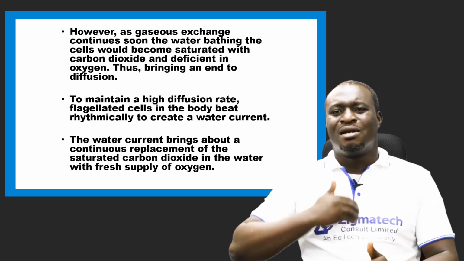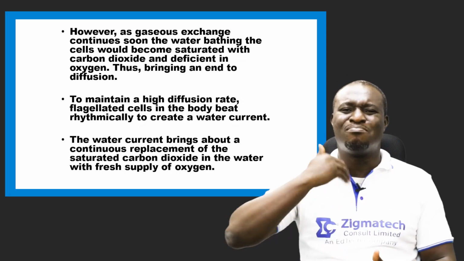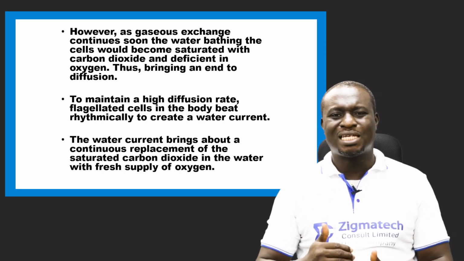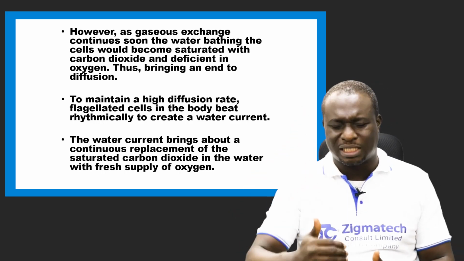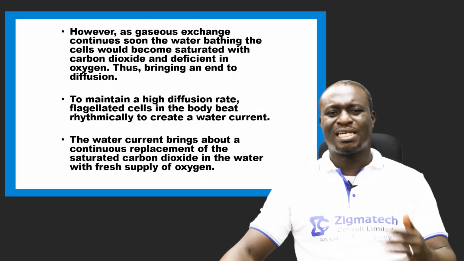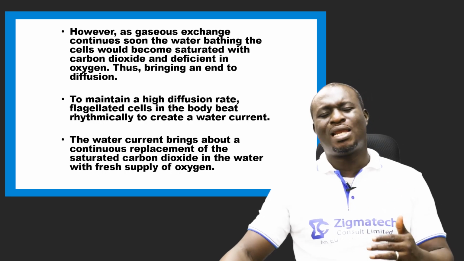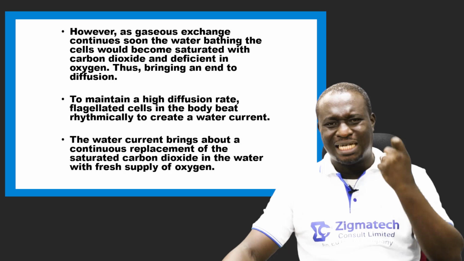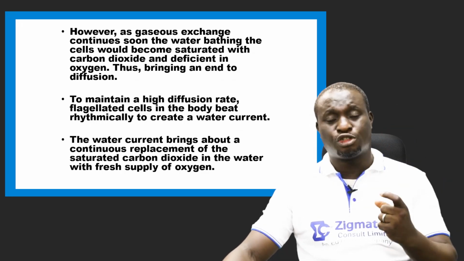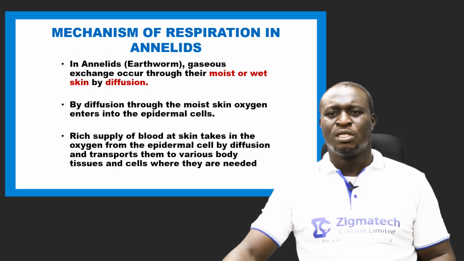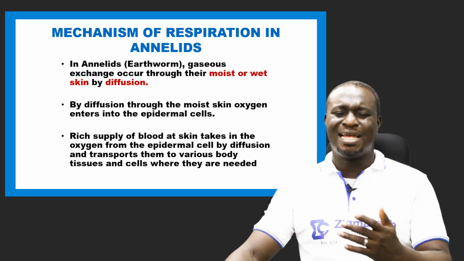So, in other words, the rate of diffusion is maintained. Carbon dioxide is not saturating the water, and oxygen is no longer what? Deficient. So this is how sponges as well as Coelenterates, for example Hydra, carry out gaseous exchange. Now the next one is the annelids.